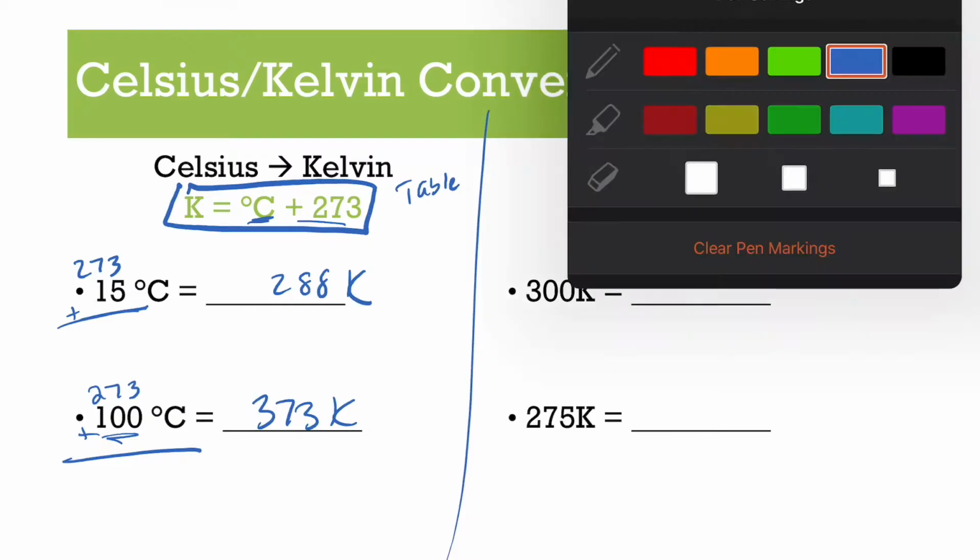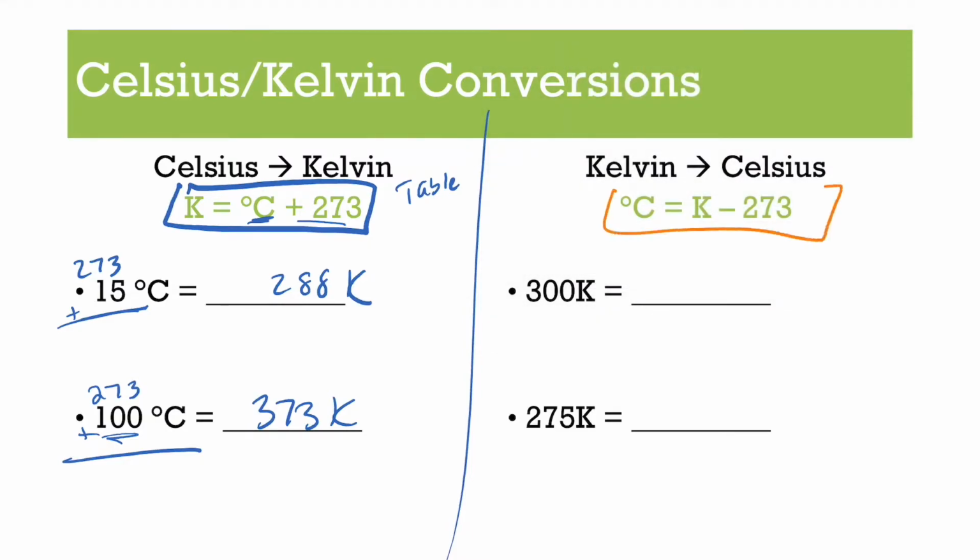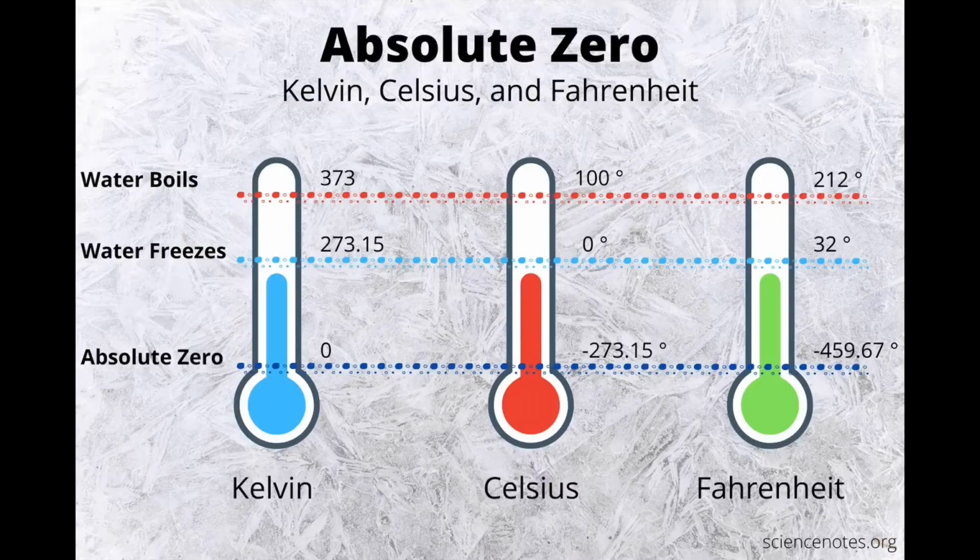That's it. Now, if you do a little bit of equation manipulation, you can solve for C, which is really just whatever you're given in Kelvin, minus 273. So if you're given, let's say, 300 Kelvin and you want to convert that to Celsius, minus 273, you get 27 degrees Celsius. Now try this one. What is 275 K in Celsius? Again, you're subtracting 273, and you get 2 degrees Celsius. That's it. For Kelvin, you don't add the degree sign, it's just K for Kelvin.